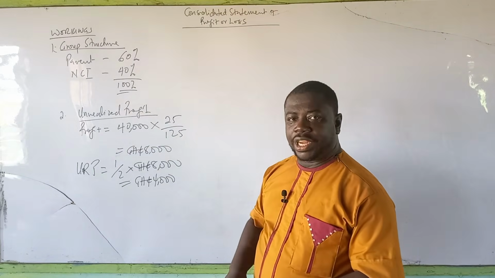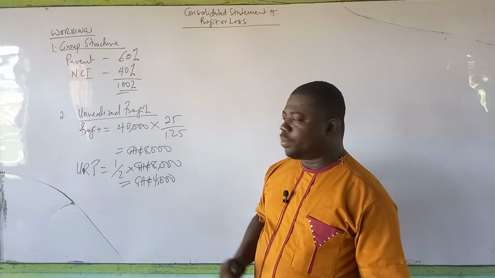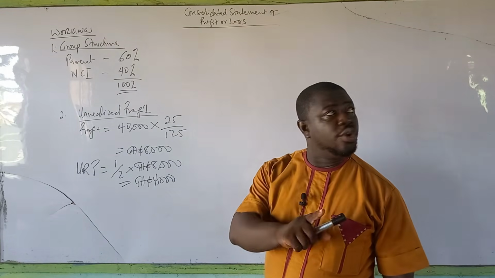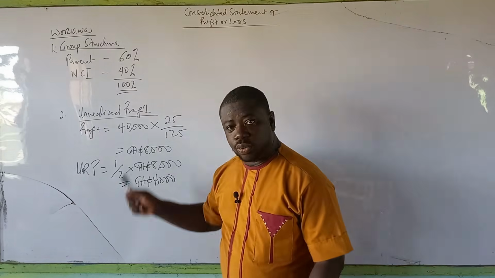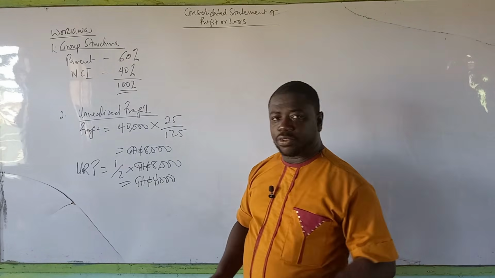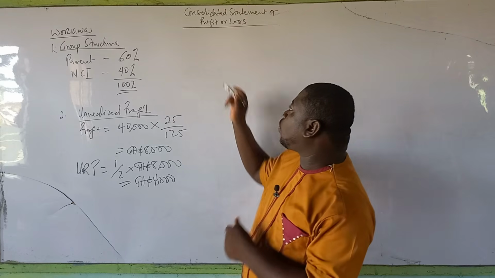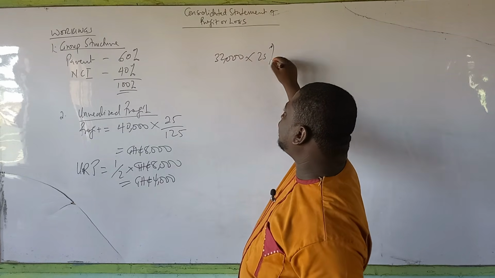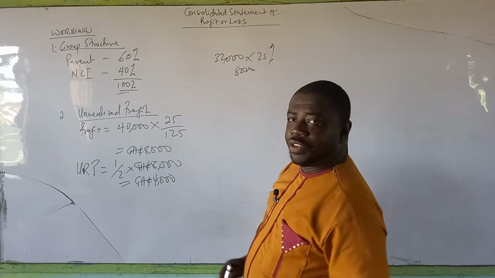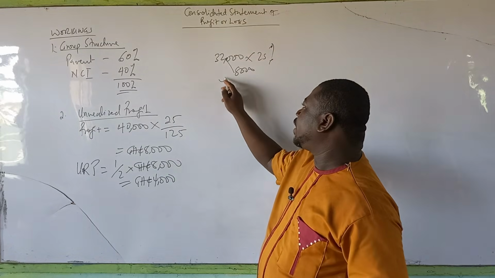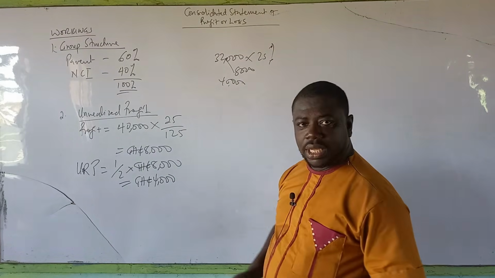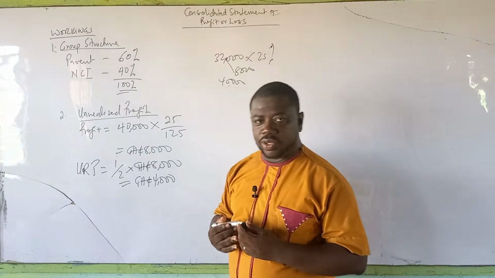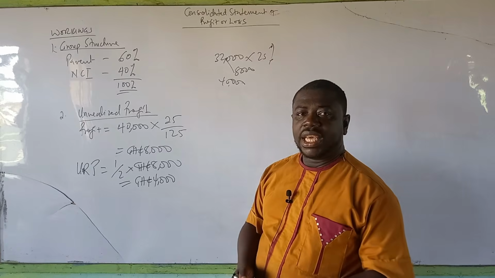If you make it 25 over 100, you are going to get it wrong because that will mean that you have taken this 40,000 as the original cost. But no, the original cost is rather 32,000. If you take 8,000 out of 40,000, it means that the original cost was 32,000 Ghana cedis. And therefore, when you find 25% of 32,000, it's going to give you 8,000. And then it was added to arrive at the 40,000. That is the meaning. So this 40,000 already has that 8,000 inclusive. And this is how we are able to fish out the 8,000.